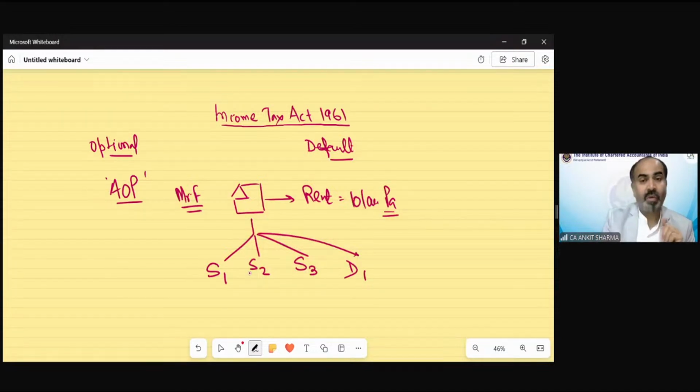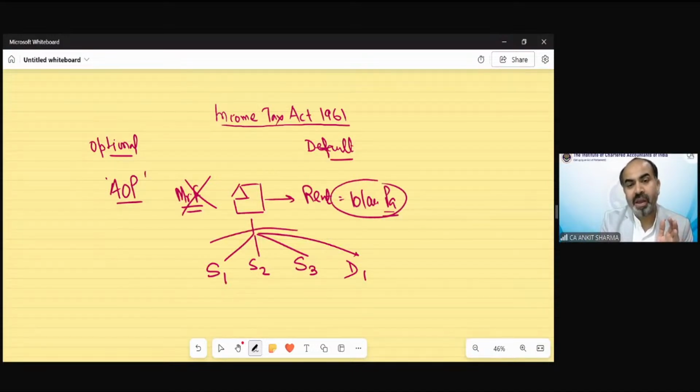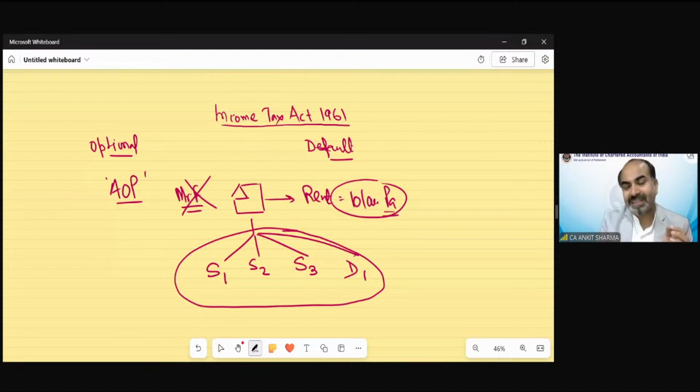Clear? Now what happened? After the death of Mr. F, suppose no will has been created and Mr. F has passed away. Then the owner of this income would be all these 4. So whatever rent is coming to them, they decided that they will apportion it proportionately.